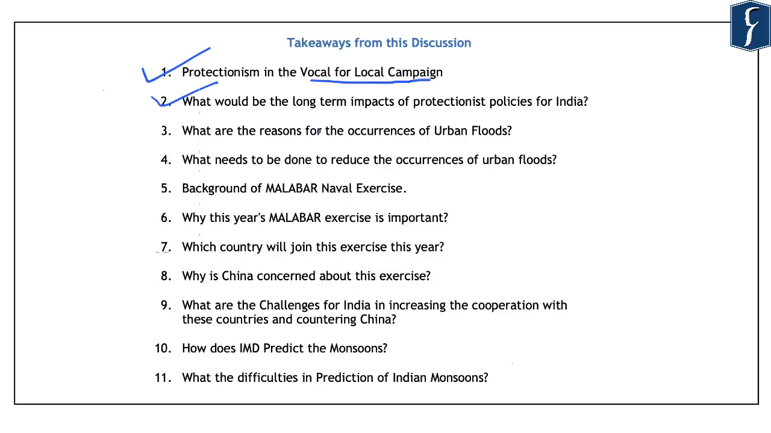Further, there is an article on page number 6 under which you should learn about the reasons for the occurrences of urban floods and what needs to be done to reduce the occurrences of urban floods in India. Then there is an important article related to the Malabar naval exercise. So in this, you should learn about the background of Malabar naval exercise, why this year's Malabar exercise is important or what is unique about this year's Malabar exercise, also which country is joining the exercise this year, and why is China concerned about this exercise and what are the challenges for India in fully exploiting the cooperation with the countries that are participating in this exercise in countering China.